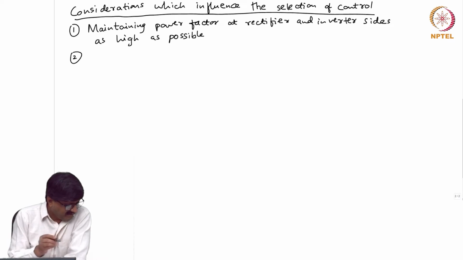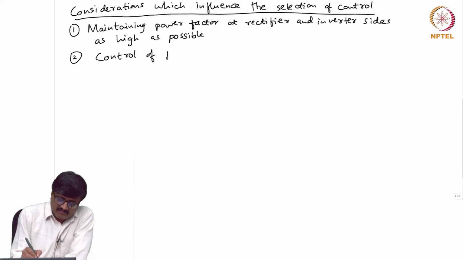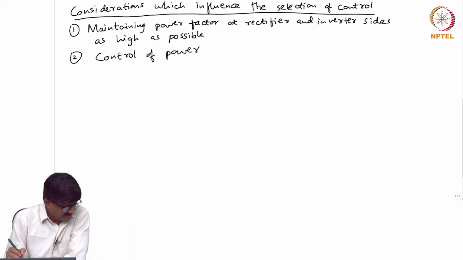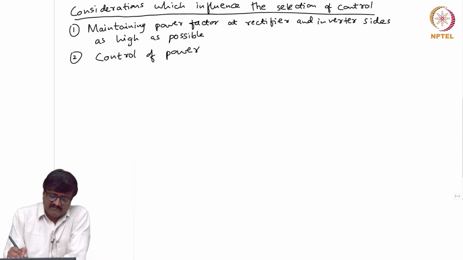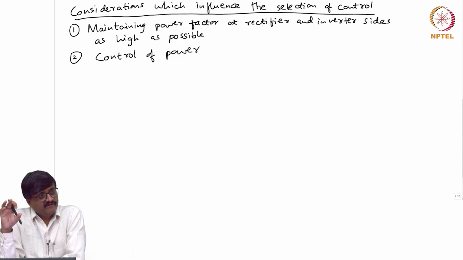So, the control of power. What I mean here is the power that is actually transferred through the DC line. If I want to change the amount of power, what should I do?